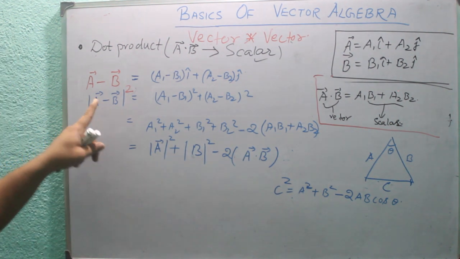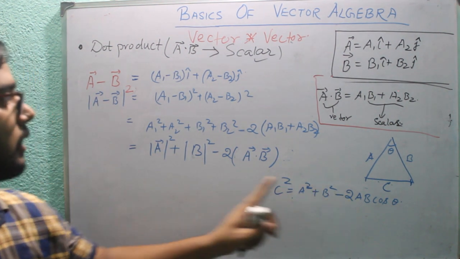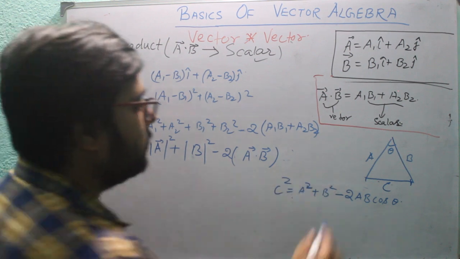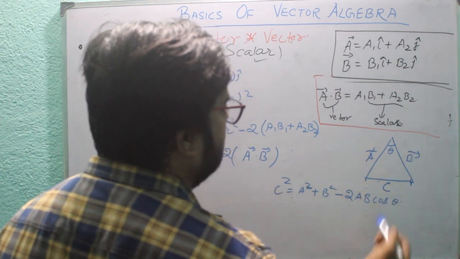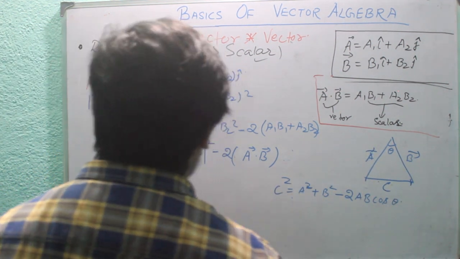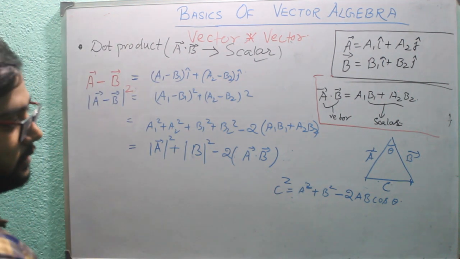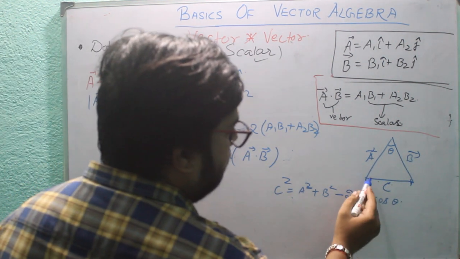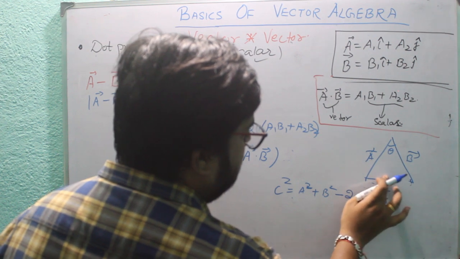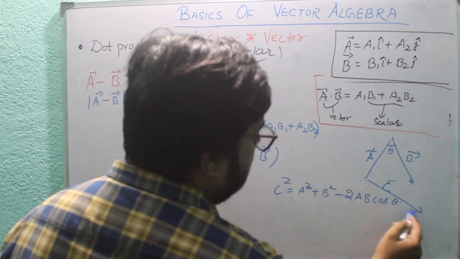We can write it here as A square plus B square. See, this is the A vector, this is the B vector, so we can write here the A minus B vector. How? This is the A vector, this is the B vector, for example.